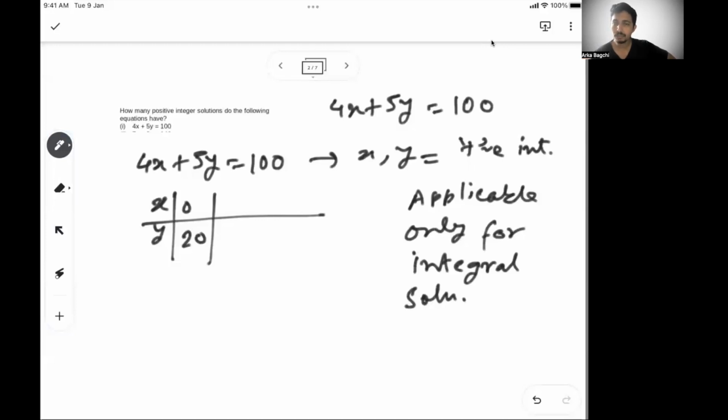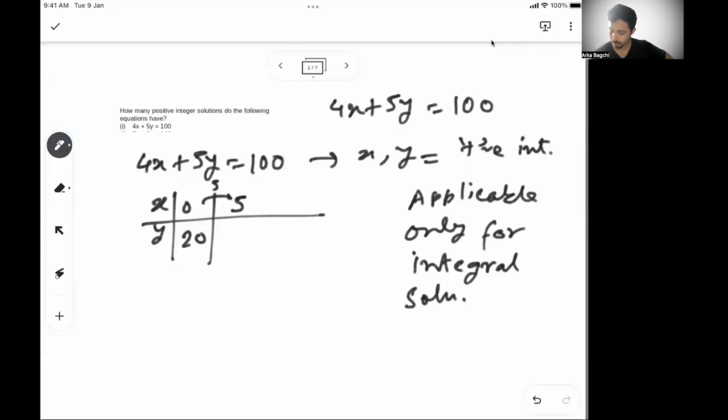The next solution, the next integer value of x that will satisfy the equation: I have to increase x by the coefficient of y. So x is 0, and I have to increase it by 5 because 5 is the coefficient of y. So the next solution is x equal to 5.